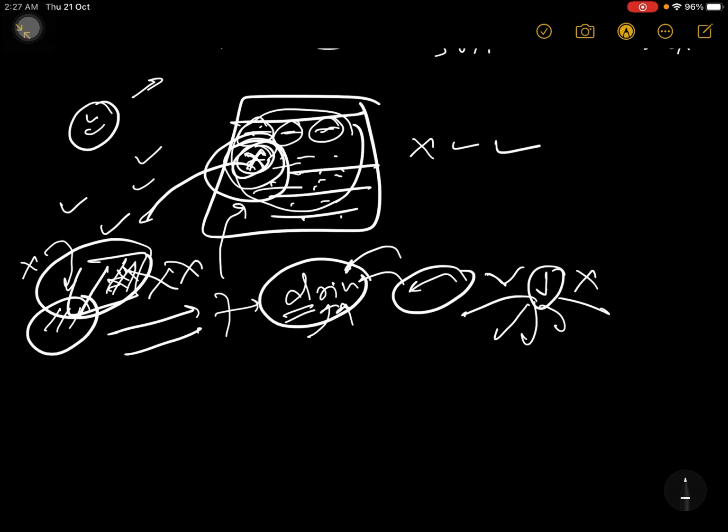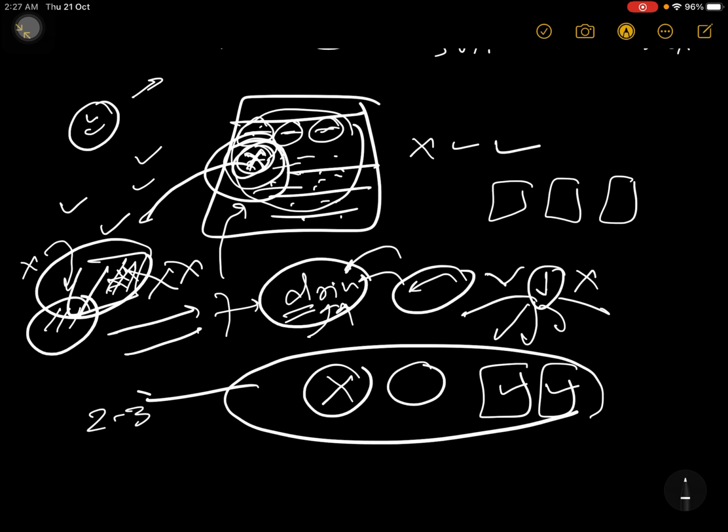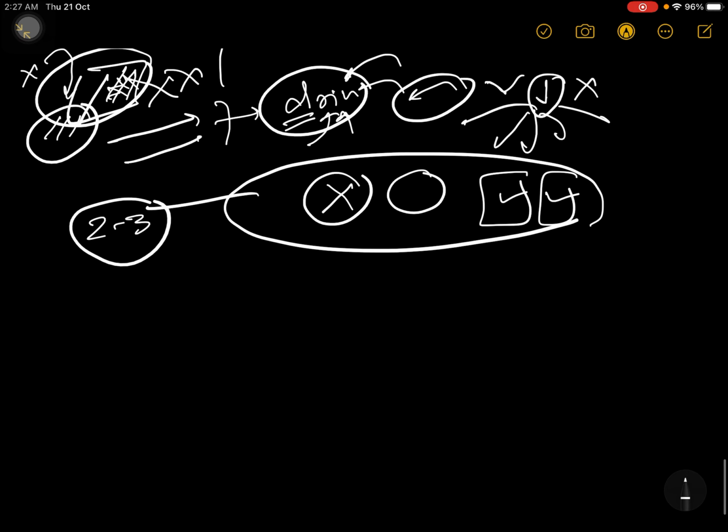So for that, again, you can do something. You can make very small pages, like a 1 rupee coin shape, round or square pages you can cut. And on some pages you put a cross sign, and on some pages you put a tick sign. This will take 2 to 3 hours to make all these things. You have to bring chart paper, then cut some pages like this. Use a red color pen for the cross and a green color pen for the tick.